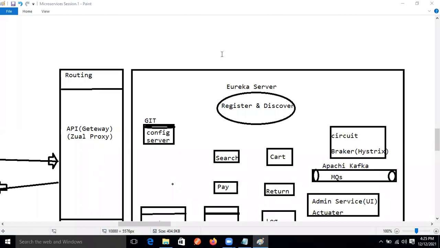Only one person is there, Iswar. Okay, let's remove him.